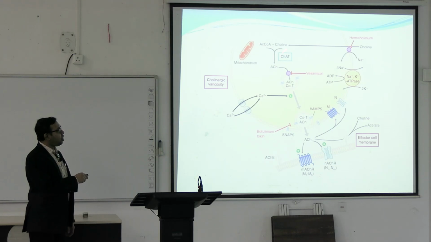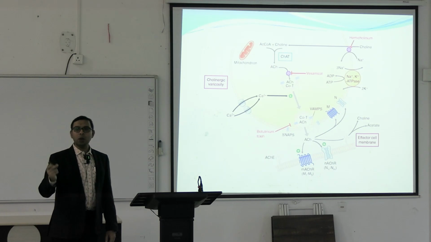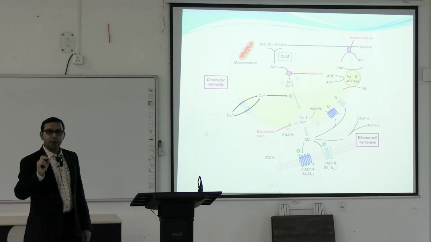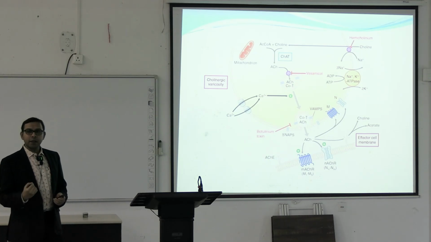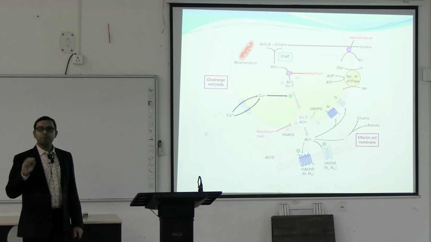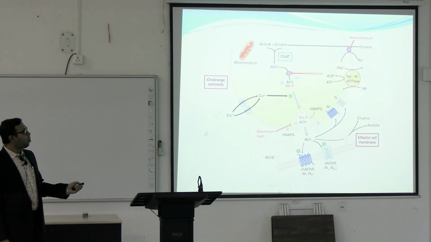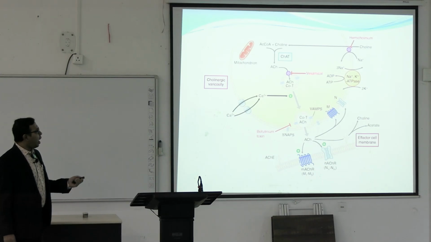We have already seen that the entry of choline from the extracellular fluid into the nerve terminals is the rate limiting step for acetylcholine synthesis, and this rate limiting step can be blocked by one chemical. This is known as hemicholinium, hemicholinium-3. This is the main chemical formula. Hemicholinium-3 basically blocks the uptake of choline within the nerve terminals.